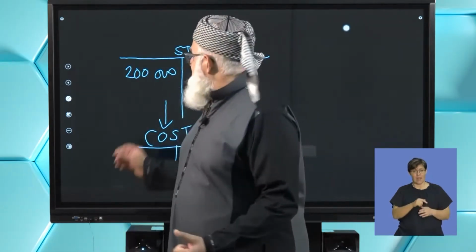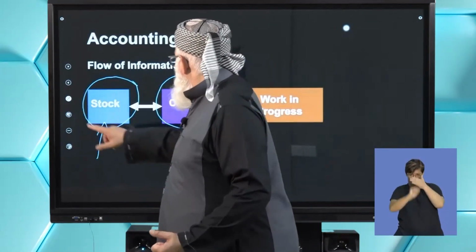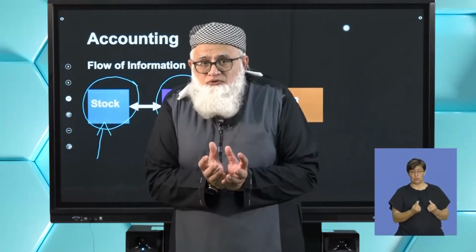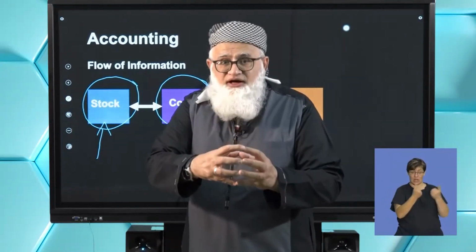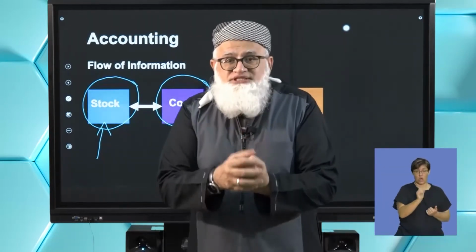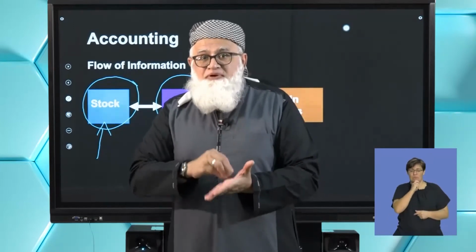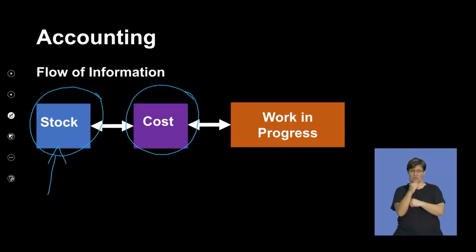But this stock account here, once you've done all the necessary entries in the stock account, you're going to transfer the actual amount of materials that you have utilized in the manufacturing process into your cost account. So therefore, the flow of information is of extreme importance.